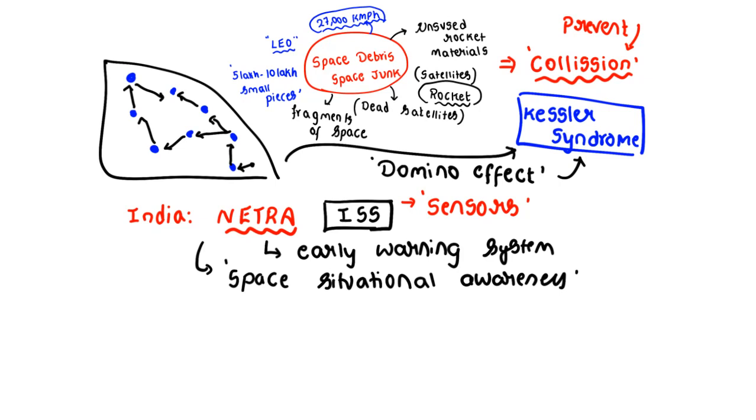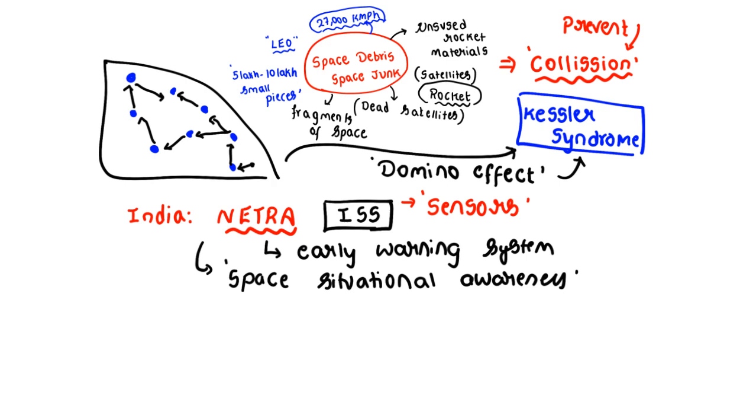See, the Netra project actually looks at each and every satellite that is launched by India and gathers all the information regarding the surroundings of our satellites. If it detects any space debris coming towards Indian satellites, it actually sends messages and information to the ground level authorities. Clear? So that is the importance of Netra.